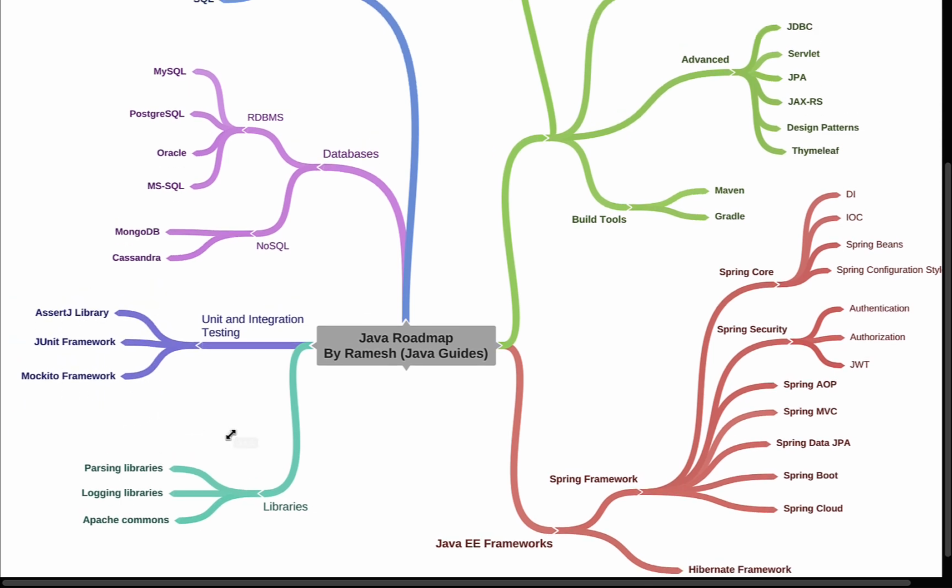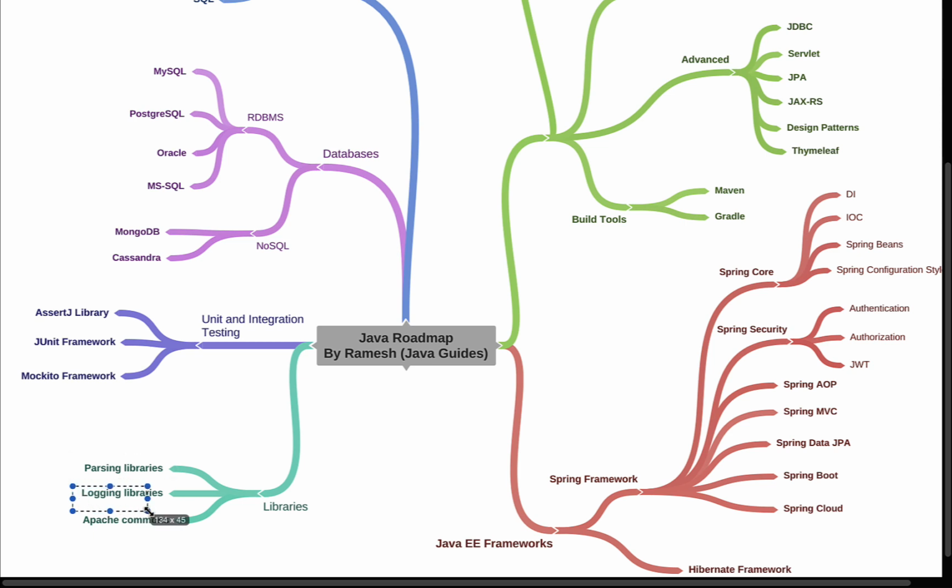Well, next, as a Java programmer, you should be familiar with a few of the commonly used Java libraries in Java projects. For example, parsing libraries. Well, sometimes in a Java project we have a requirement to parse JSON or XML. So you can go ahead and check out the commonly used parsing libraries. For example, in order to parse JSON, we can use Jackson or JSON libraries. In order to parse XML, we can use JAXB APIs.